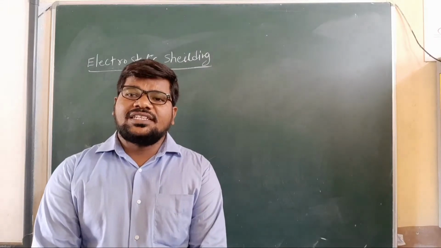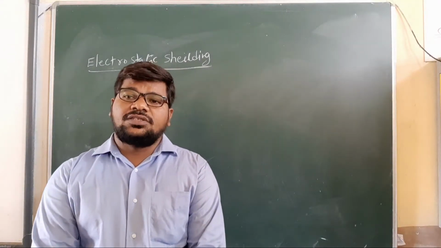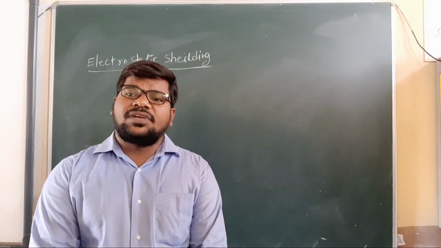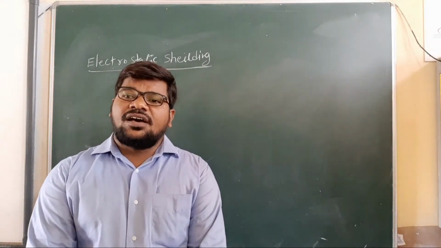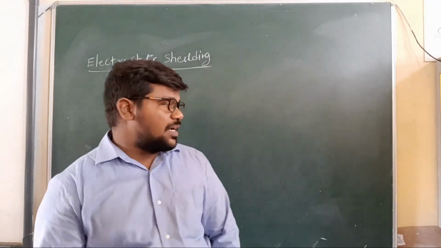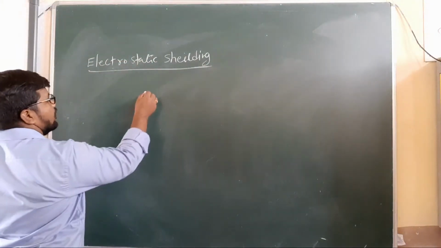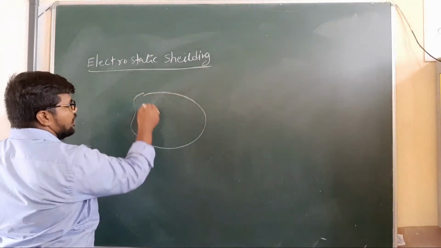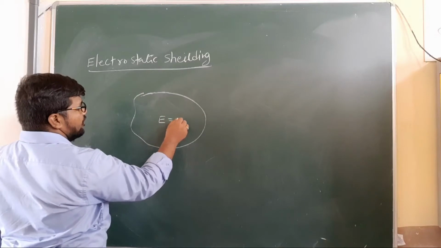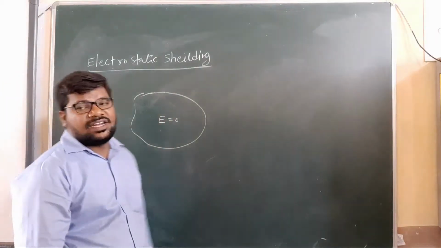Inside the conductor the electric field is 0. So to protect instruments from external electric fields, they are enclosed in hollow conductors. In this region the electric field is 0.